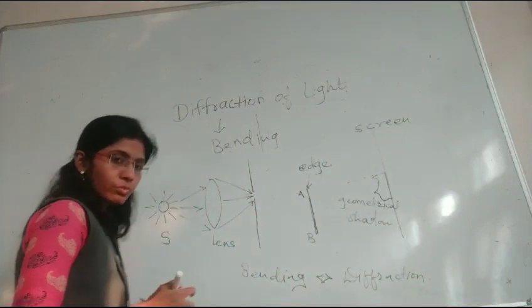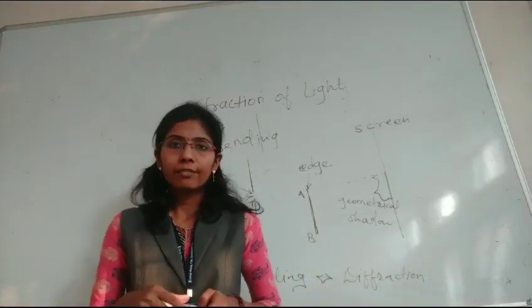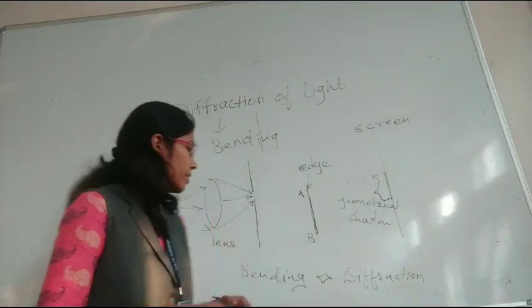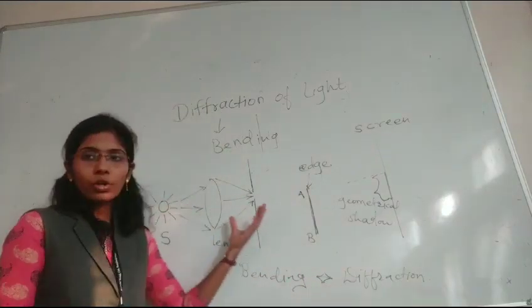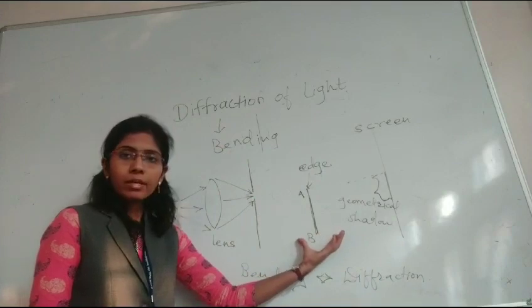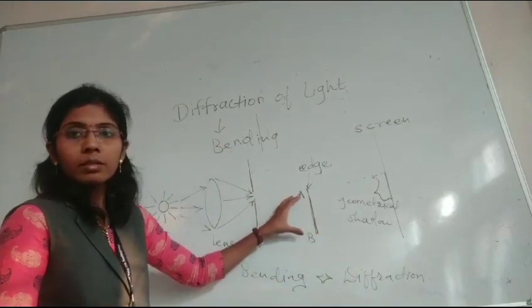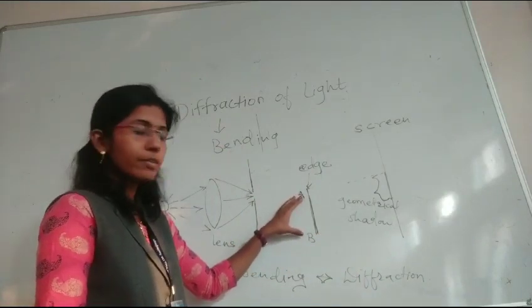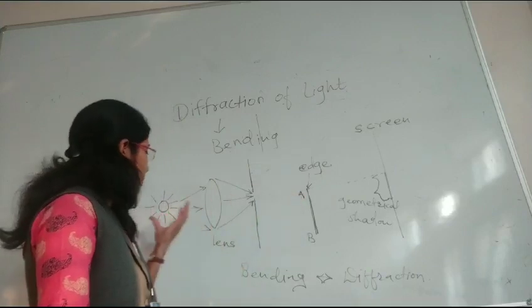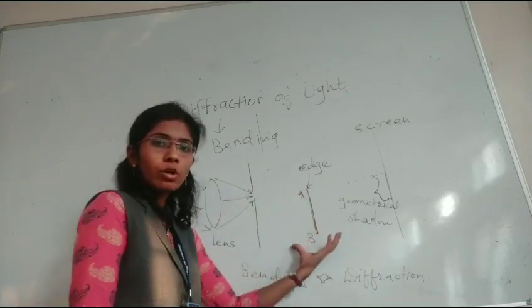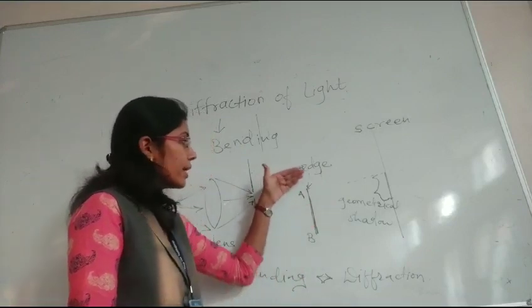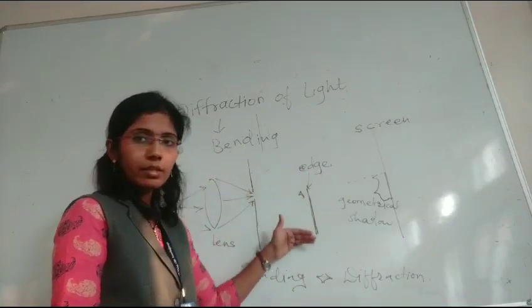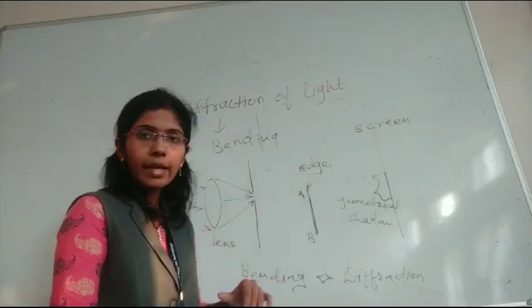Okay, so we will see the exact definition of diffraction. Diffraction is when light falls on any obstacle or small aperture, meaning an obstacle having a small length. When light falls on the small object or aperture or obstacle, then at the sharp edge of the obstacle there is bending of light.